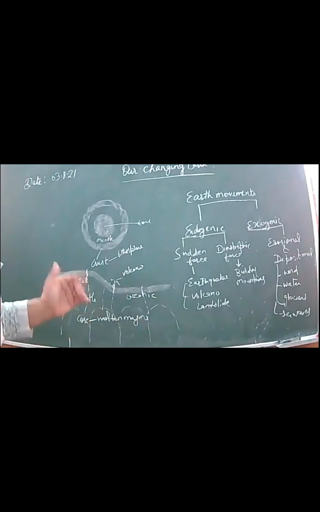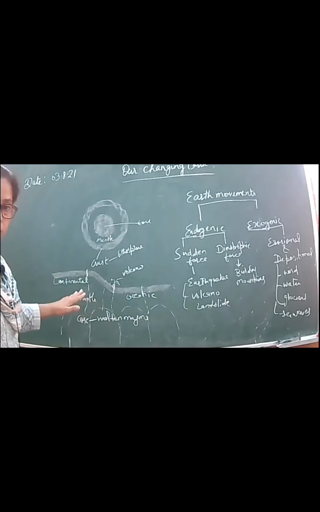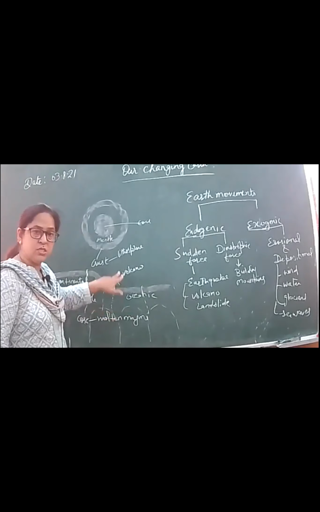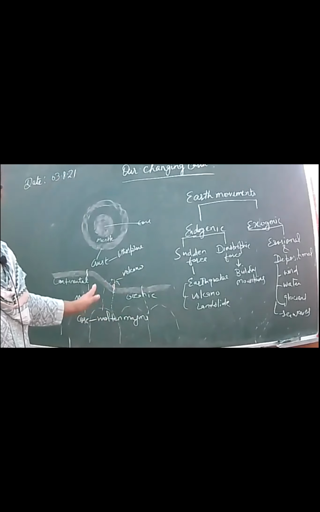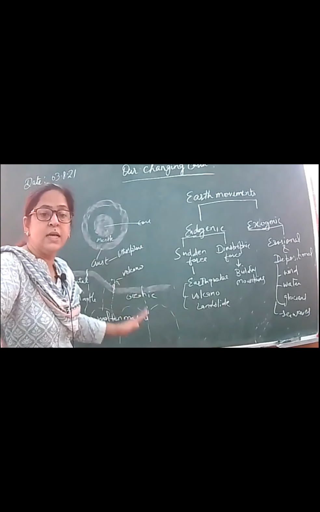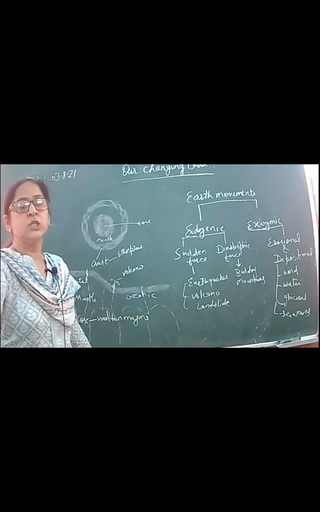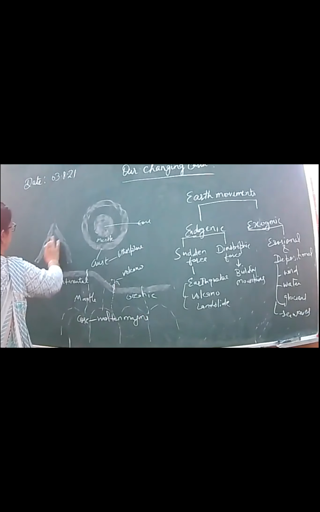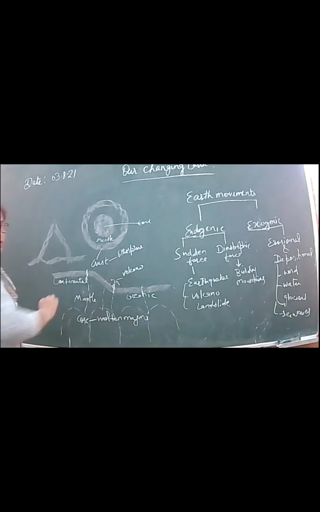So what is a volcano? A volcano is a vent in the earth's crust, through which molten magma erupts, coming out suddenly. So that is a volcano. That diagram you will draw. There is an opening inside. Okay, so this you can draw. Then you can explain here what this is.